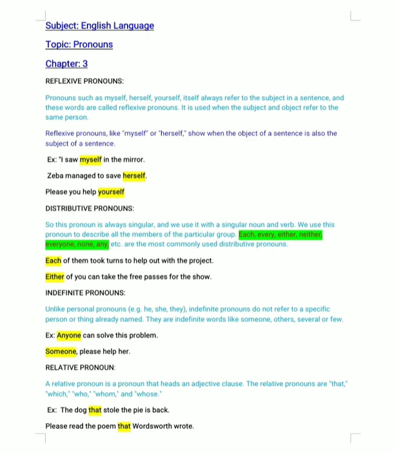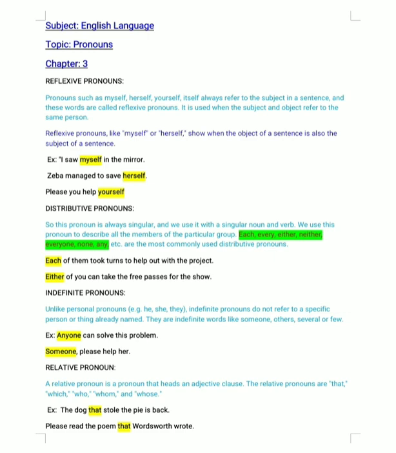See here I have used two examples. Anyone can solve this problem. Someone please help her. So the words like anyone, someone, as I have told you, are the examples of indefinite pronoun because I am not mentioning here any particular person. Okay, these are indefinite words. So it can be anyone.